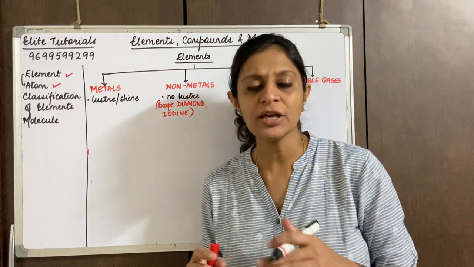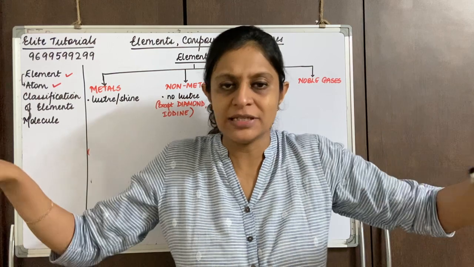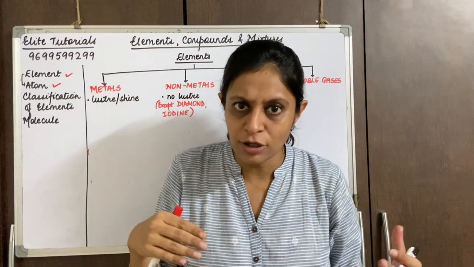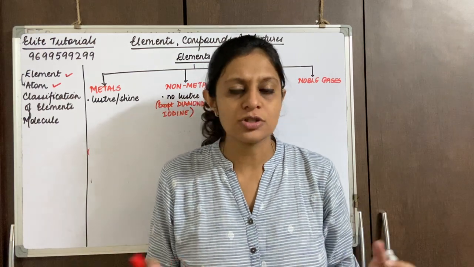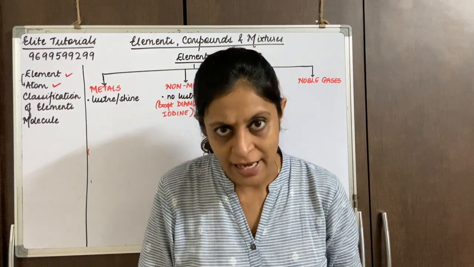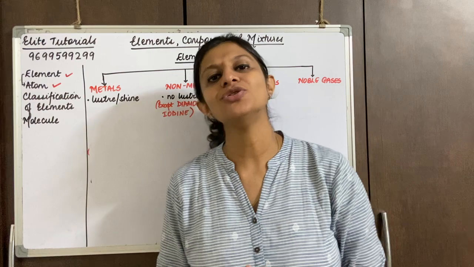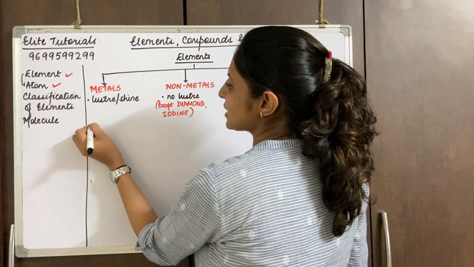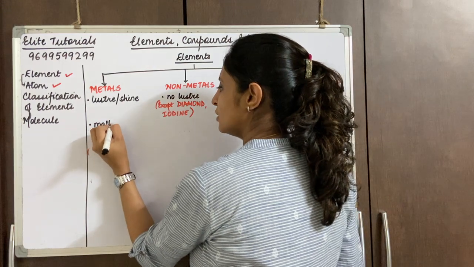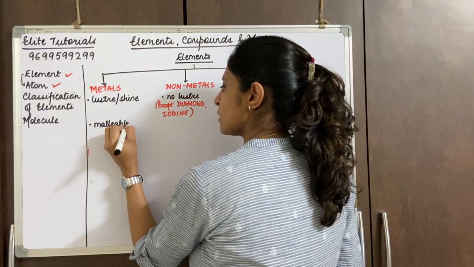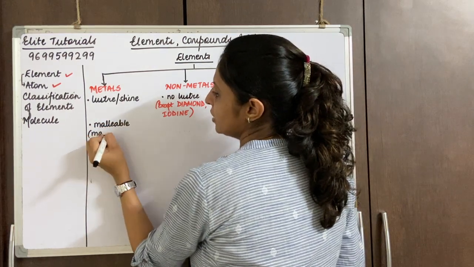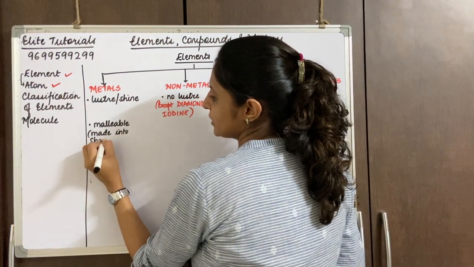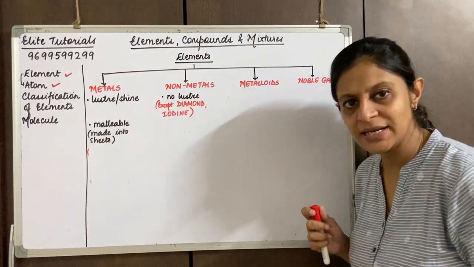Usually you see metals are made into sheets, like the aluminium sheets and aluminium foil. I can call that property, which can be made into sheets, you know it very well. That property is called malleable, meaning can be made into sheets. So we say metals are malleable.